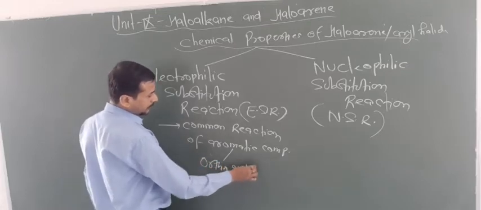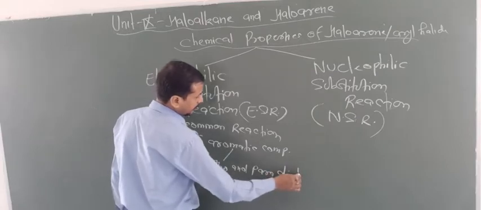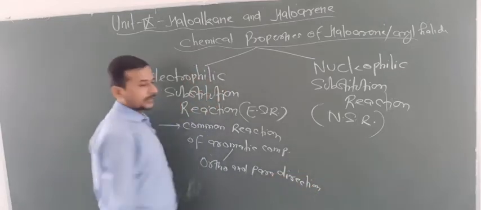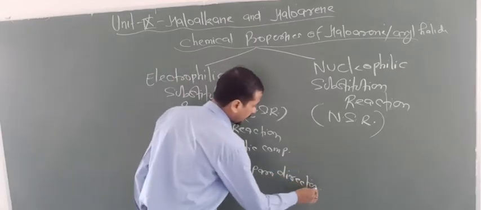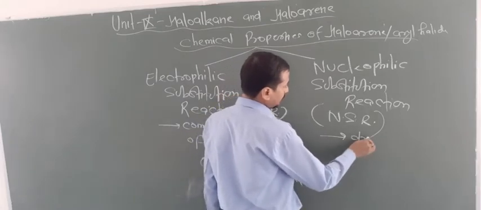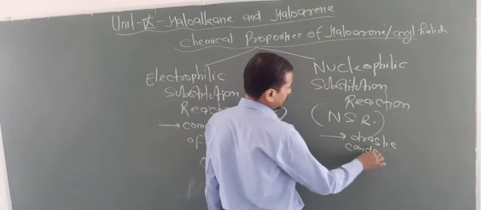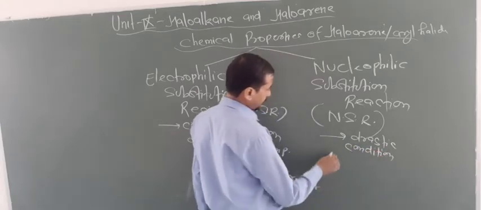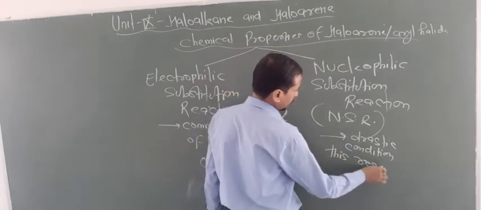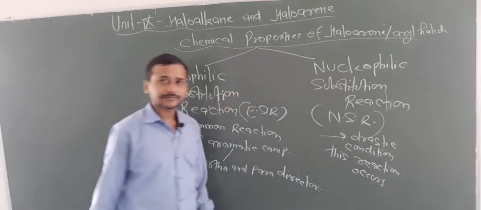ortho and para directors. So here you have to know how you can say that this is an ortho para director. These reactions occur in drastic conditions.